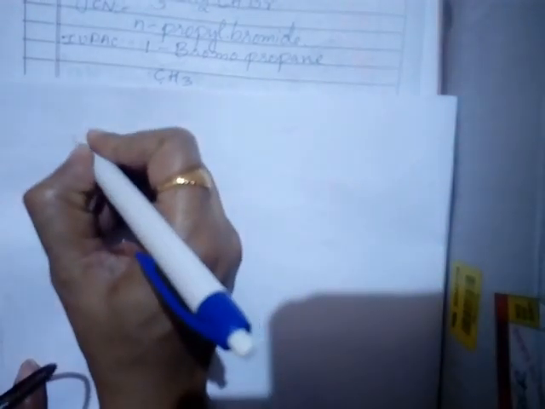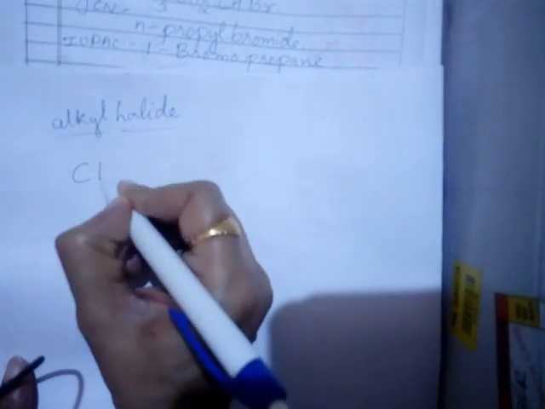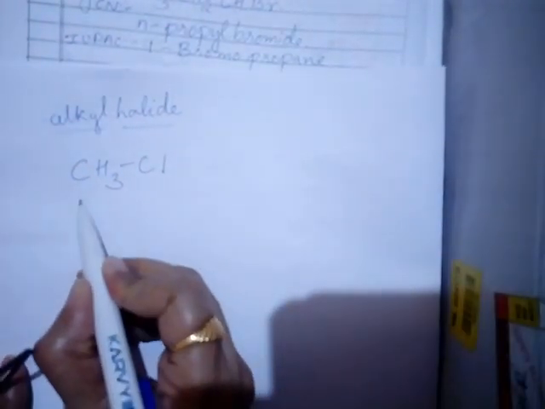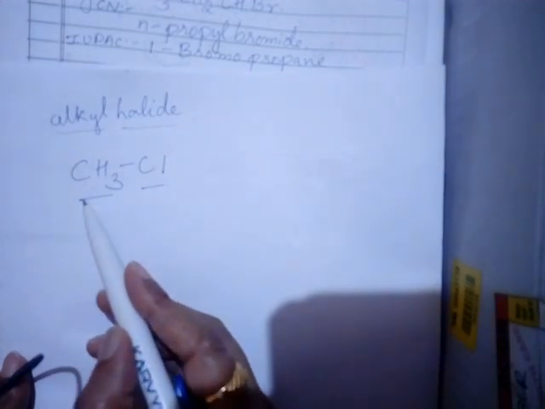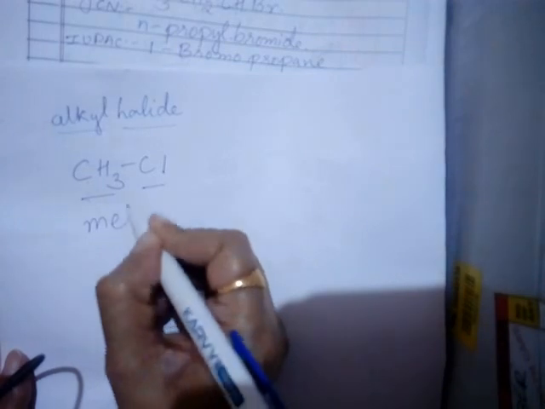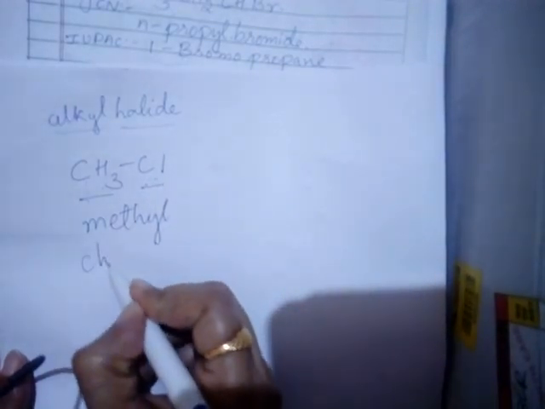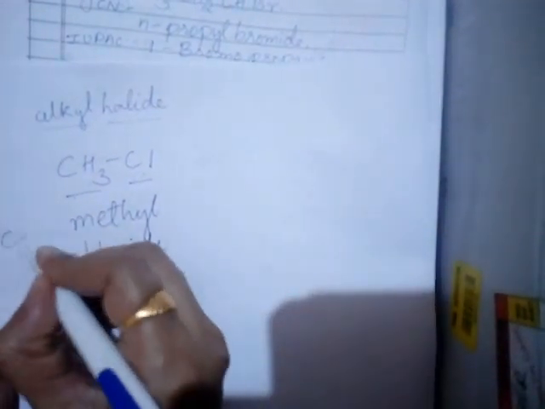In the common system of nomenclature, what do we call alkyl halides? Alkyl halides. That means first we name the alkyl group, then we name the halogen. For example, if we have CH3Cl, first we name the alkyl group, then the halide attached to it. You already know that if there is one carbon it is a methyl group, if it is two carbons it is an ethyl group, so you are making use of those names here. So one carbon is methyl, and to this one Cl is attached, which is chloride, so it is methyl chloride. This is the common name.